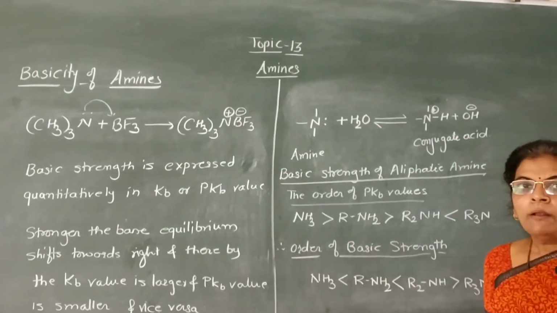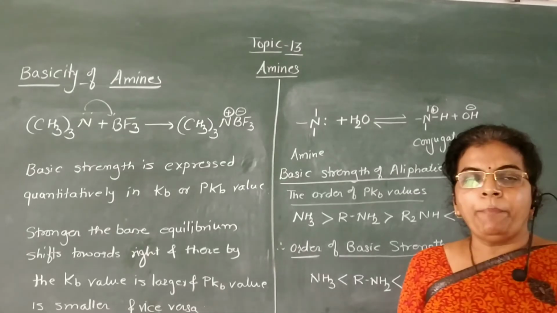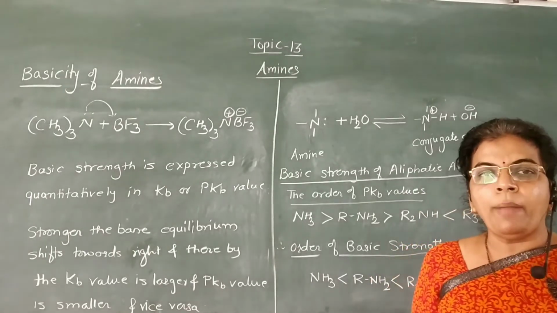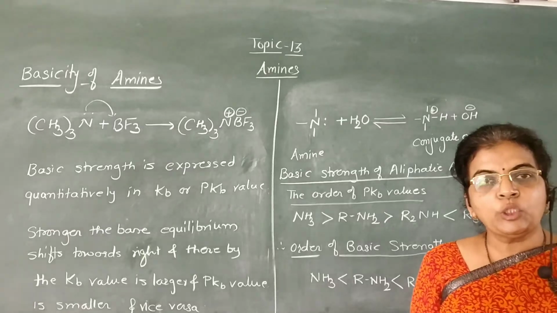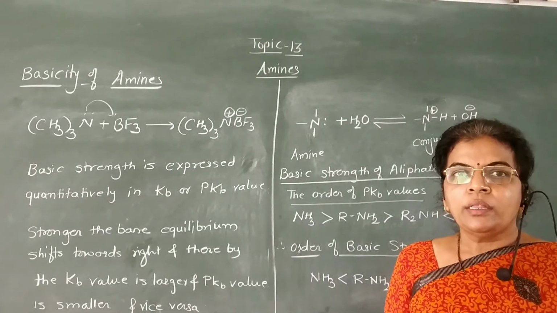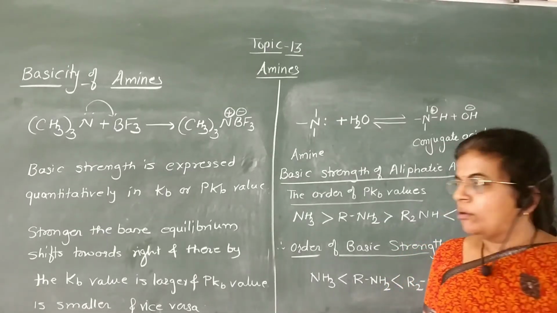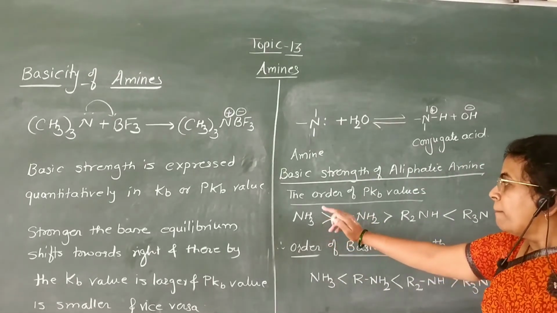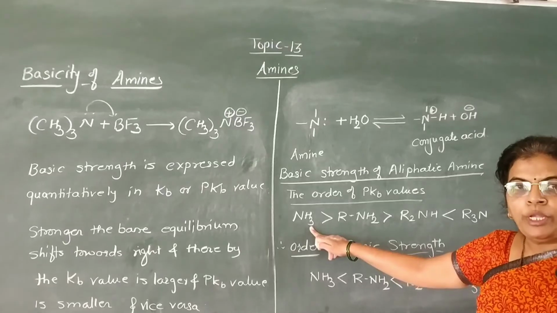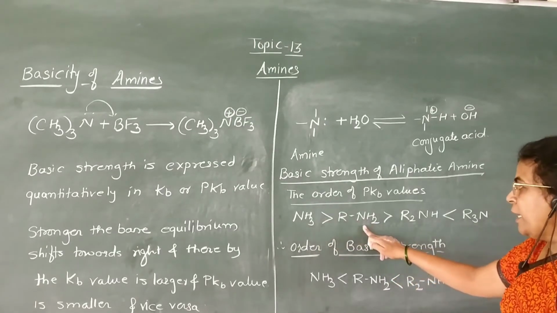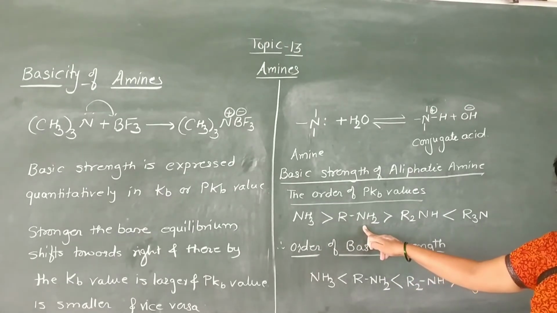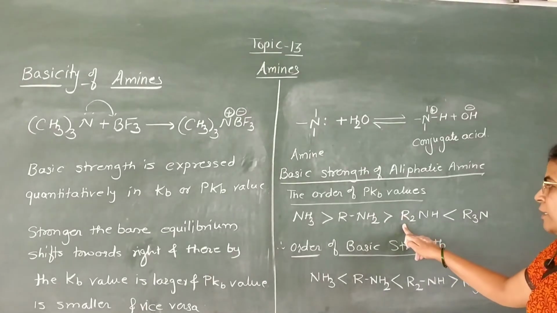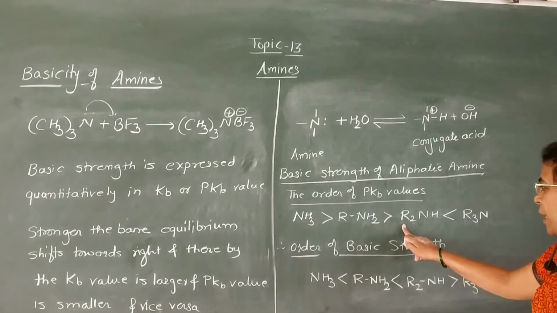If you observe the pKb values of amines in the chart given in the textbook, you can observe that the pKb value of ammonia is higher than that of primary amine, which is higher than that of secondary amine.